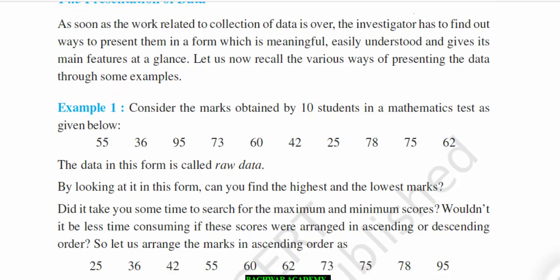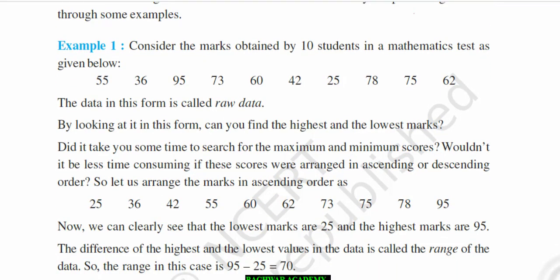Consider the marks obtained by 10 students in a mathematics test as given below: 55, 36, 95, 73, 60, 42, 25, 78, 75 and 62. The data in this form is called raw data. By looking at it in this form, can you find the highest and the lowest marks? Did it take you some time to search for the maximum and minimum scores? Wouldn't it be less time consuming if these scores were arranged in ascending or descending order?